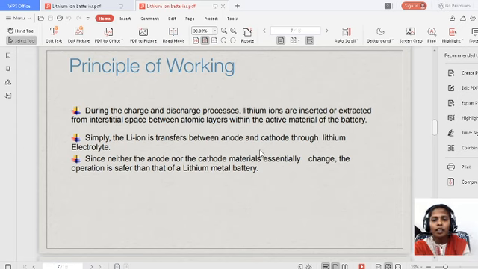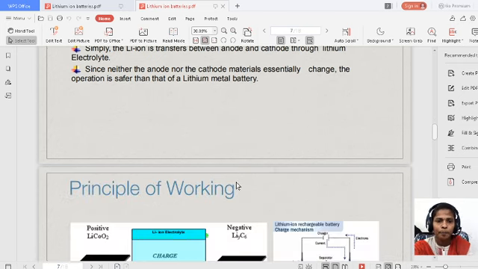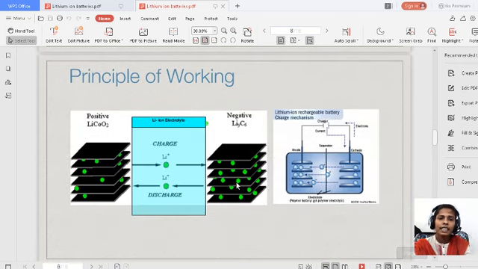Along with the electron, lithium ions also transfer from one electrode to another to produce electricity in the lithium ion battery. Since neither the anode nor the cathode materials are essentially changed, the operation is safer than that of a lithium metal battery.